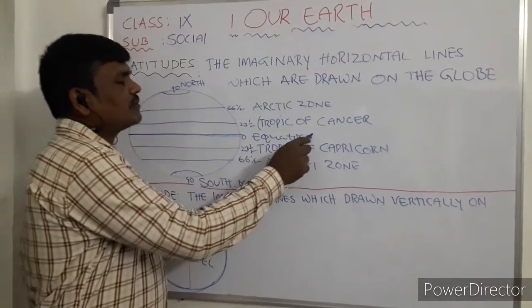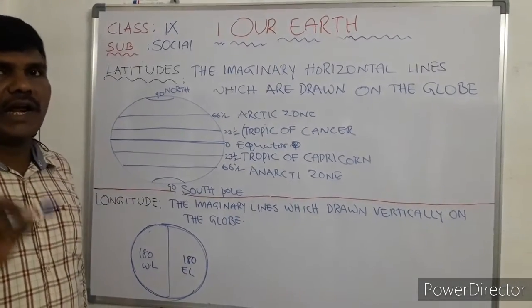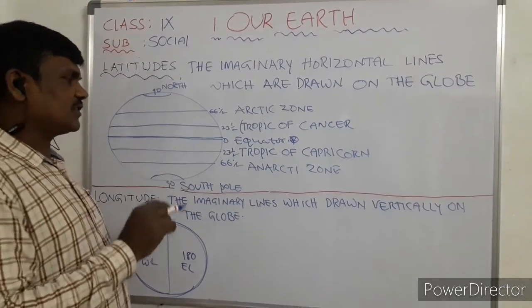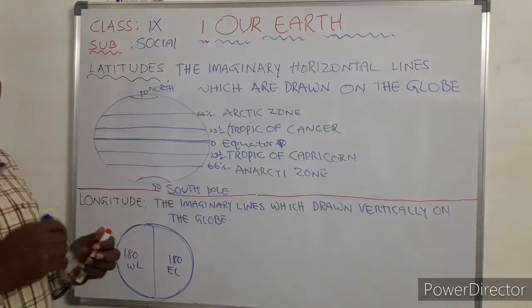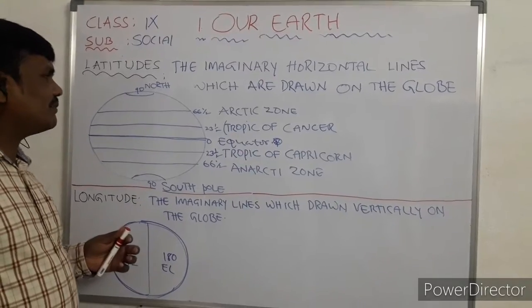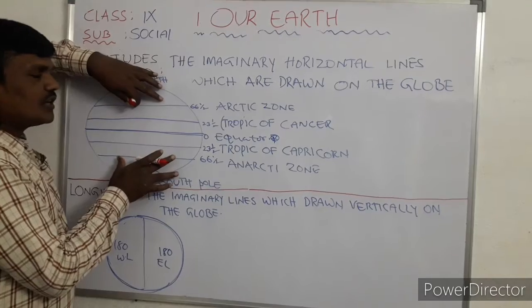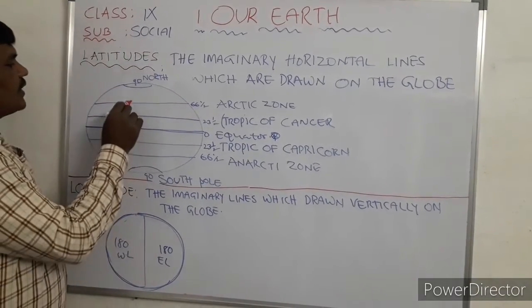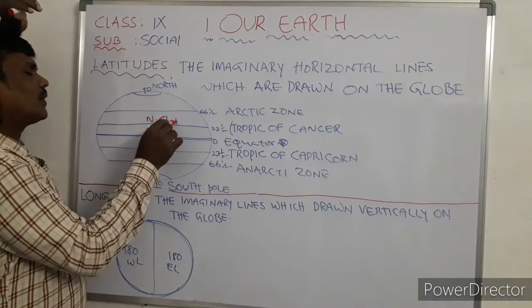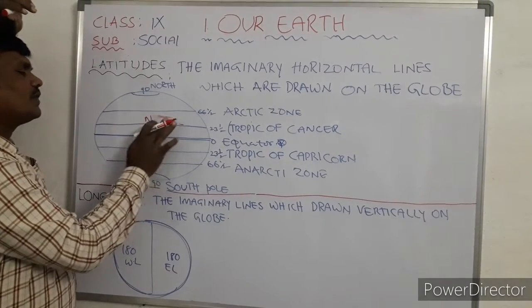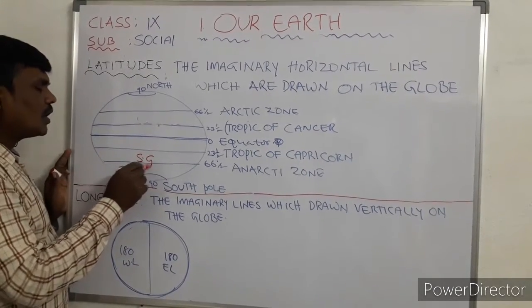This question has been asked a number of times in competitive exams. The longest latitude on the globe is the equator. What is the specialty of the equator? The equator makes the globe into two equal halves. This is the north part of the globe, and this is the south part of the globe.